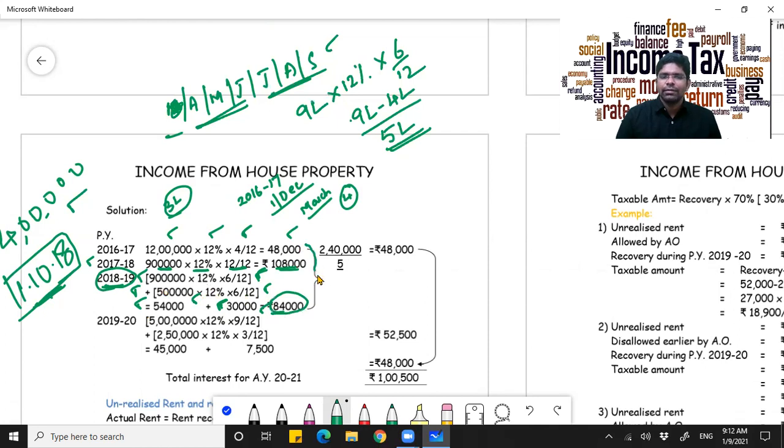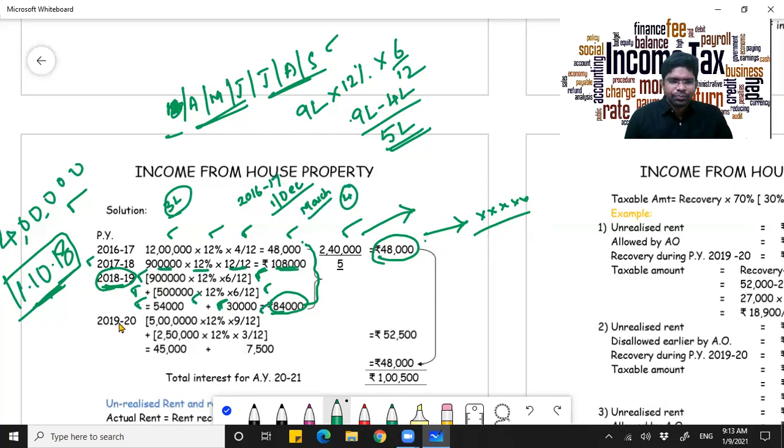Now when you add all these 3 financial years, the previous years, it comes to 2,40,000, which will be split into 5 equal installments. When you spread it out over 5 equal installments, it will come to 48,000. So in the next 5 years, you will be able to claim a deduction of 48,000. That is 1/5 of the pre-incorporation interest. You can claim it for the next 5 subsequent years. Now, what you have to note here is an important point.